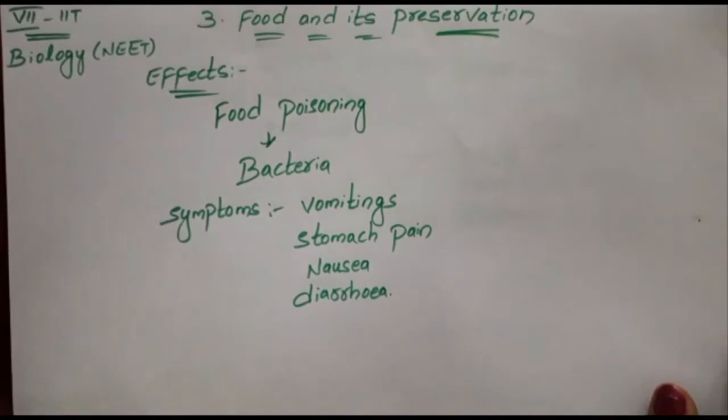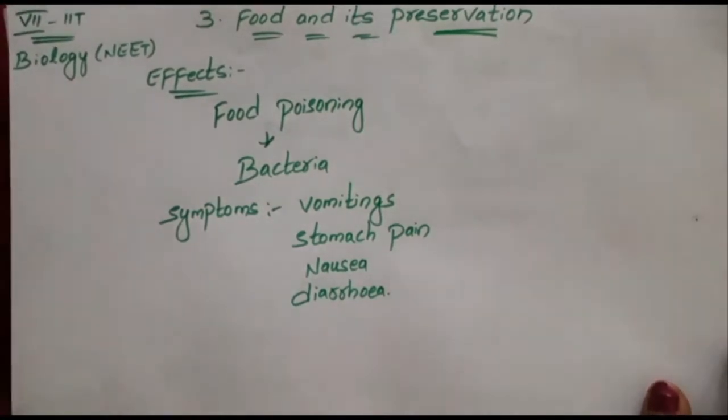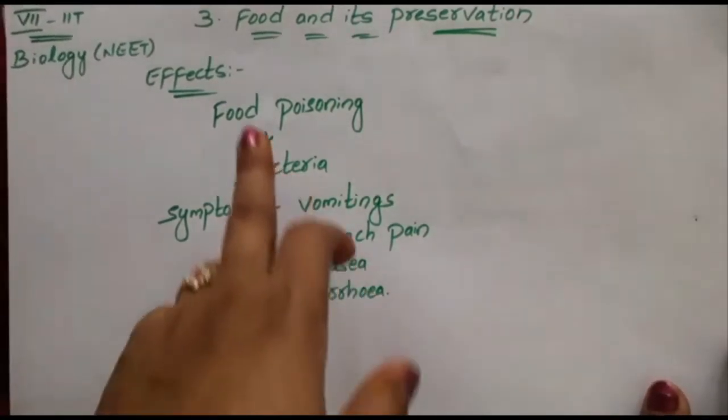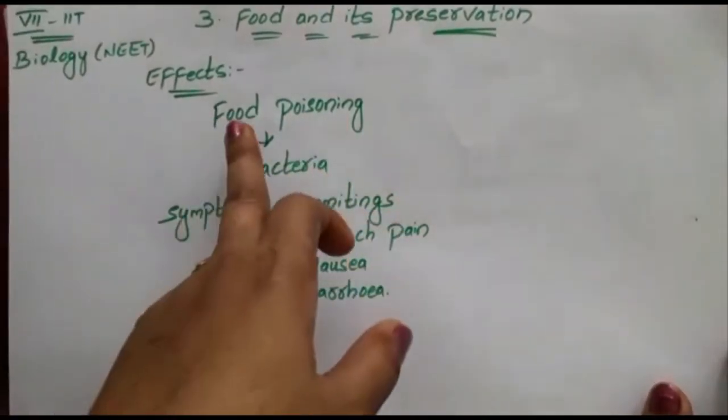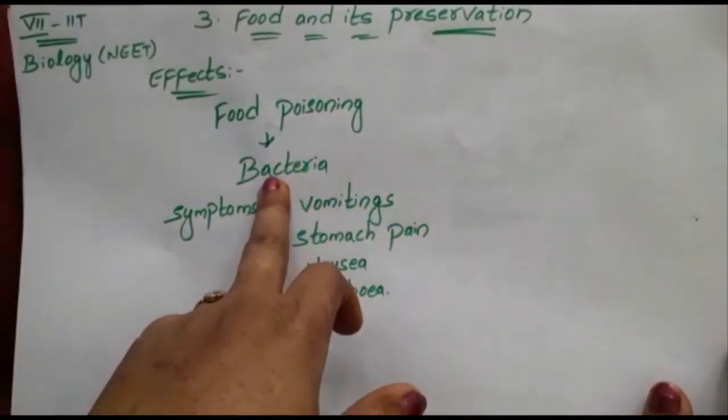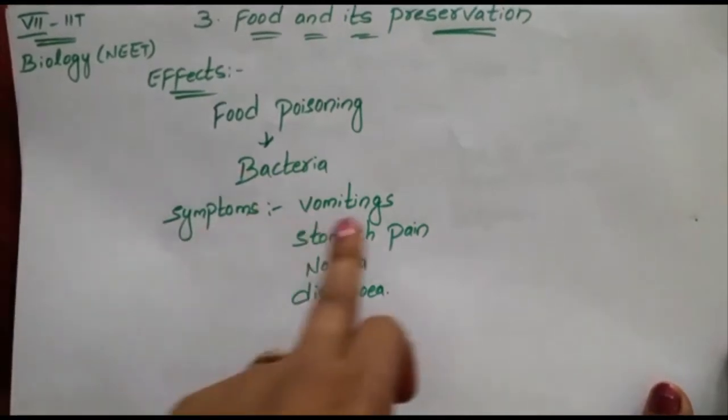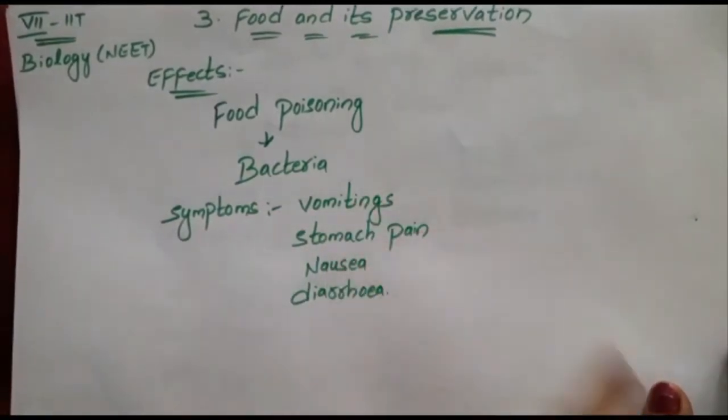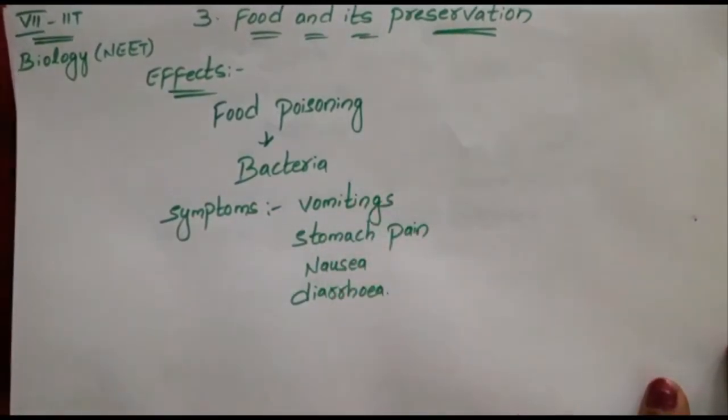So if you eat spoiled food, the condition is called food poisoning, caused by bacteria, and its symptoms are vomiting, stomach pain, nausea, and diarrhea.